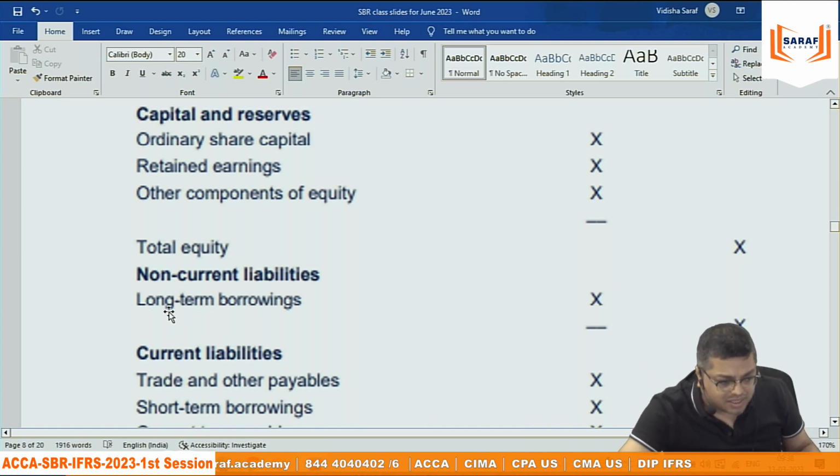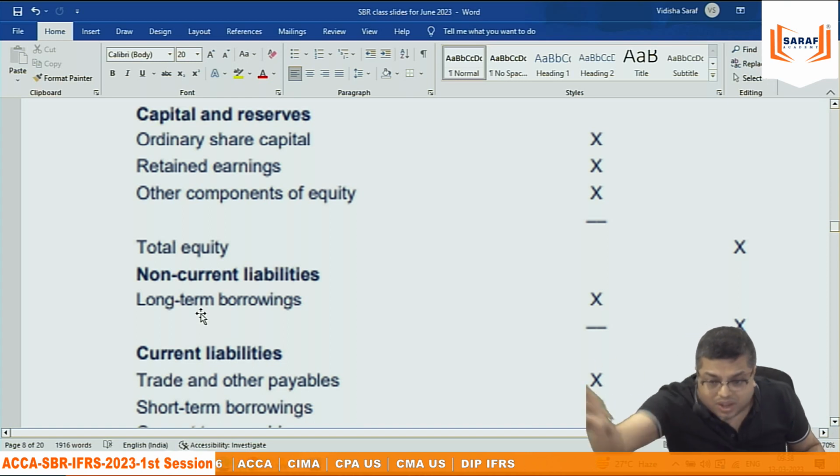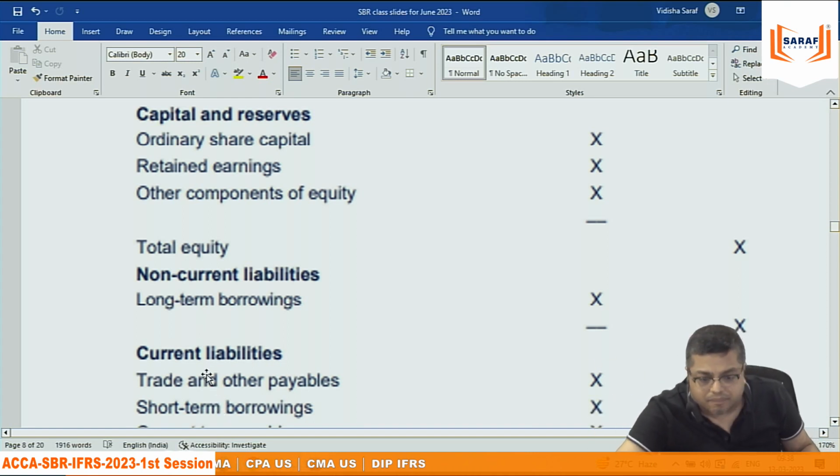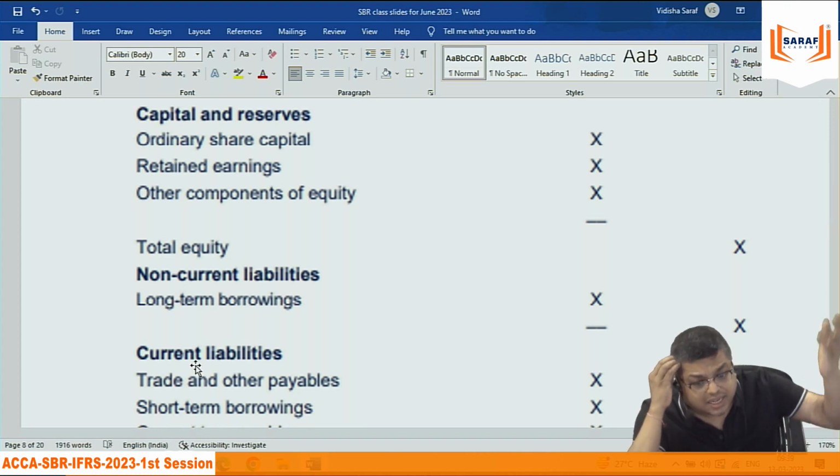So for 5 years it is non-current. But after 4 years it is payable within 1 year, then it will come under current. The non-current will become current if the due amount is within 1 year. You can't defer beyond 1 year. Earlier it was greater than 1 year, but now it is within 1 year.